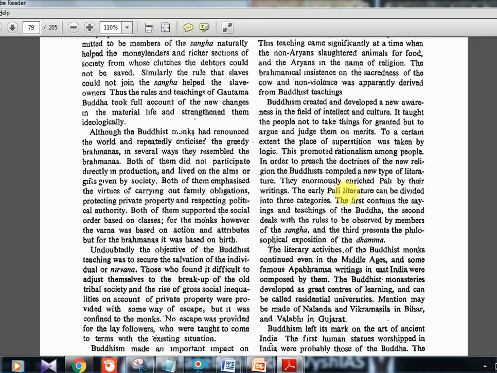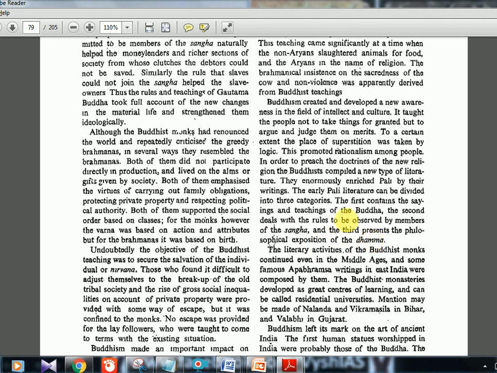And then the early Pali literature can be divided into three categories. The first contains the sayings and teachings of the Buddha. The second deals with the rules to be observed by members of the Sangha, and the third presents the philosophical exposition of the Dhamma. This is actually the concept of Buddha, Sangha, and Dhamma.